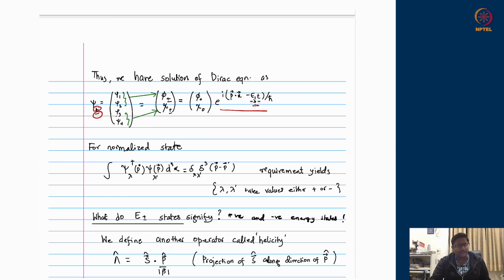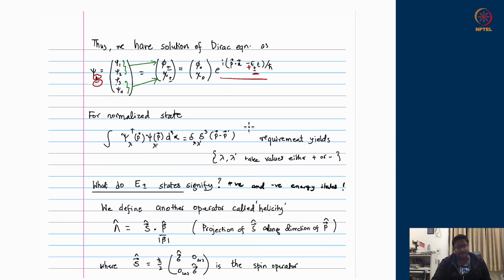The thing with the minus sign in the exponential will be called the positive energy solution, so the minus sign here will come with a plus, and it should be minus plus here, and the plus sign will be declared as E minus, meaning negative energy solution. So this is how the structure is, both positive energy and negative energy.